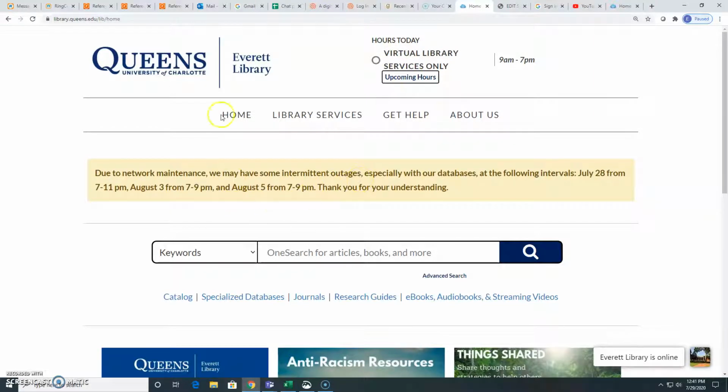We're on our home page. Right here you'll see that there's a little network maintenance information. That will change periodically, and we just put those reminders out for folks when we know that IT is going to be doing something, or we know that one of our vendors is going to have an outage, so that you all are aware of that.